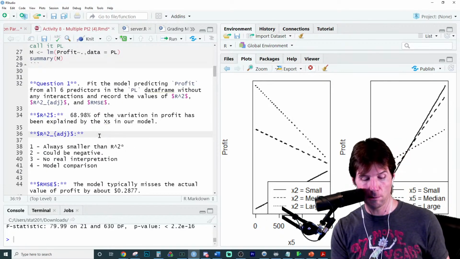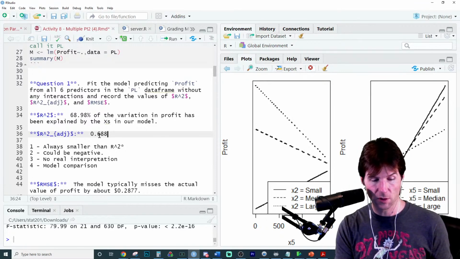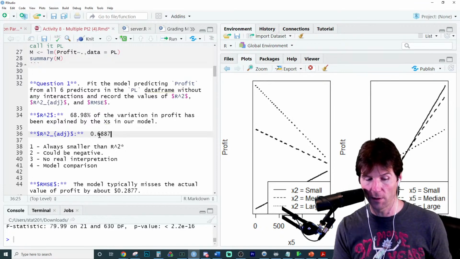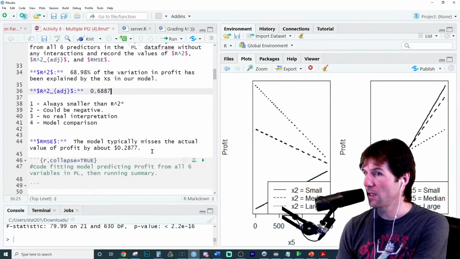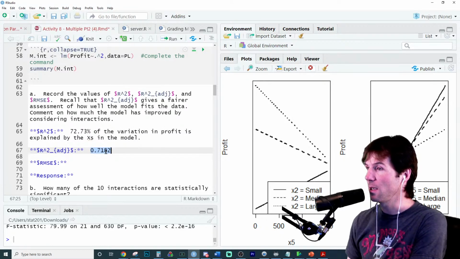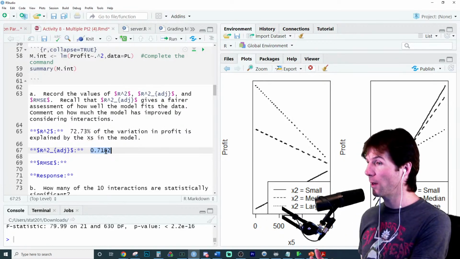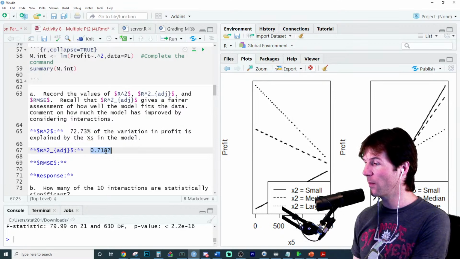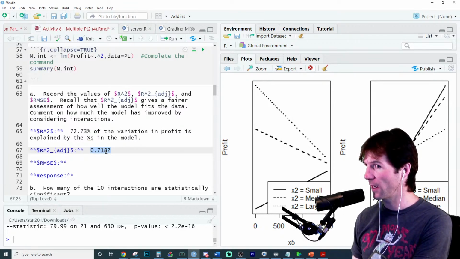I think it was actually right next to it. It was something like this. Be careful, that's an estimate. 68.87 versus this. The model with interactions is doing better. Does that make sense? The model with interactions is doing better because the R-squared adjusted is higher.